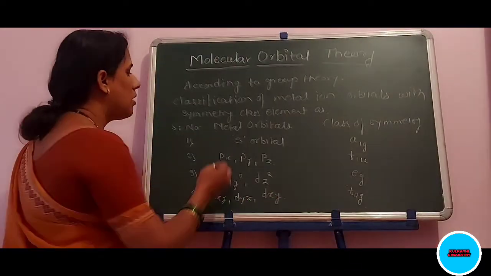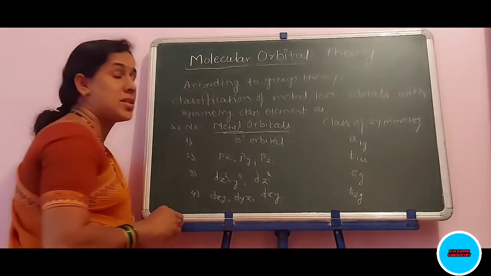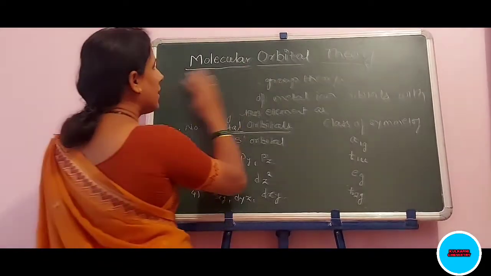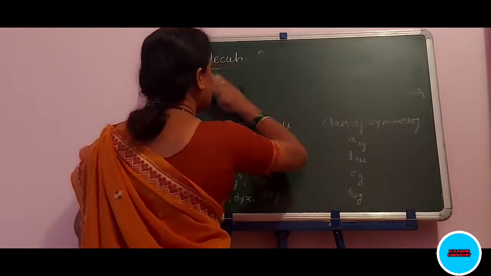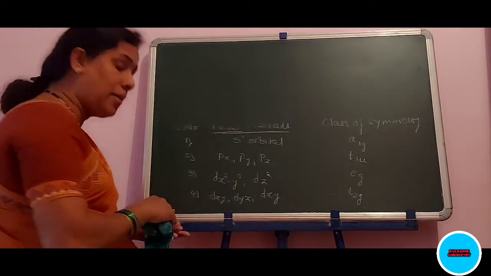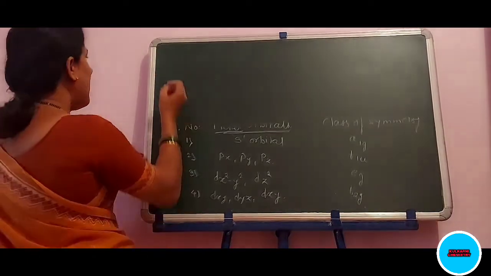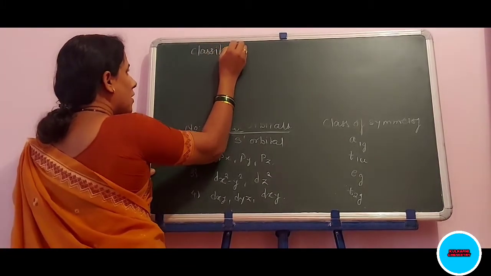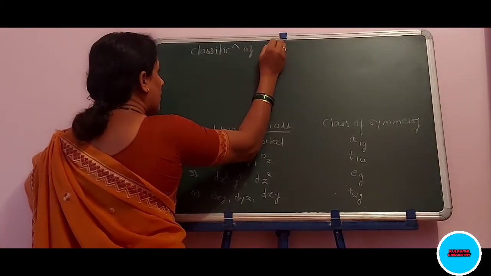This criteria is only for the metal orbitals. Now what about the ligands? In the same fashion, the ligand group orbitals are classified, that is, the classification of ligands.